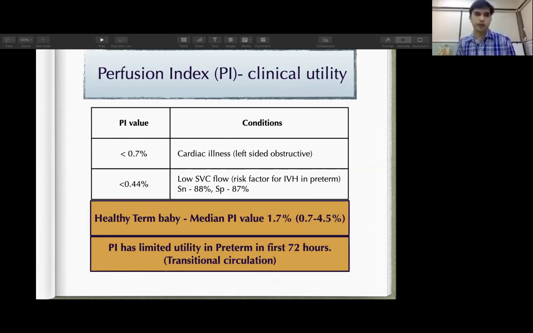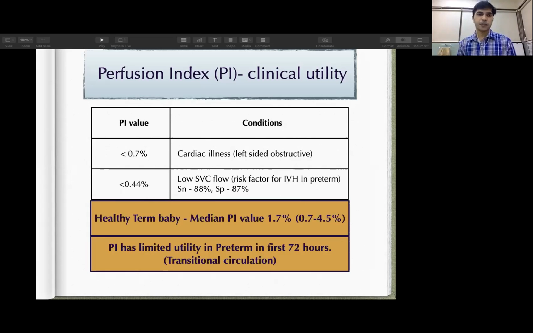Like if the PI value is less than 0.7, then it can give some idea that the baby is having some kind of left-sided obstructive phenomenon or low cardiac output state. If the PI value is less than 0.4%, it correlates with low SVC flow, and especially in preterm babies, it is associated with IVH. So you can pick up those babies by looking at this PI number.